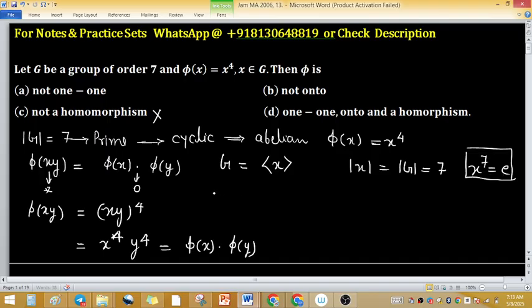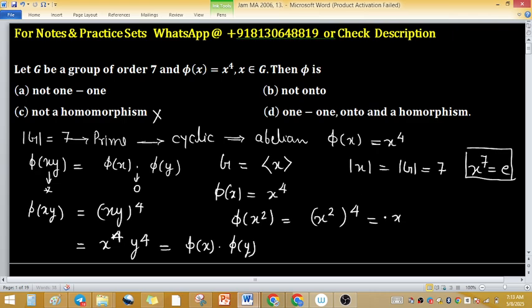Now try to evaluate some outputs for inputs. Phi of x equals x raised to the power 4. Phi of x squared equals (x squared) to the power 4, and this equals x.